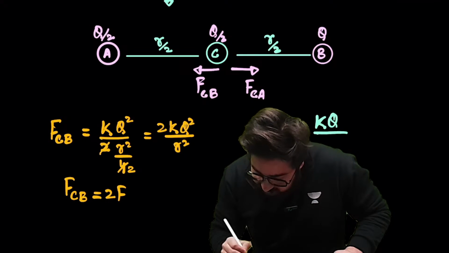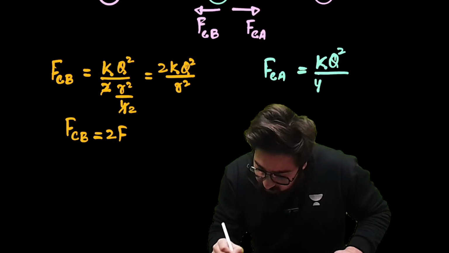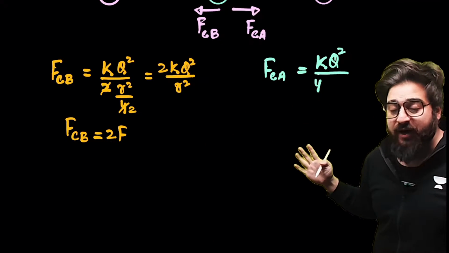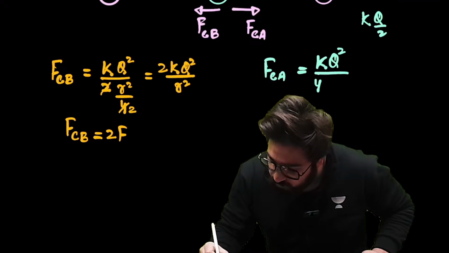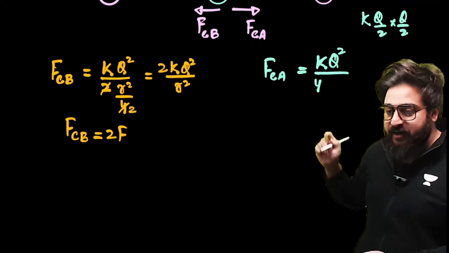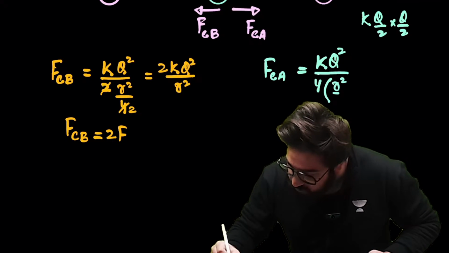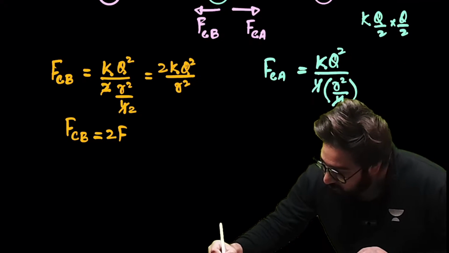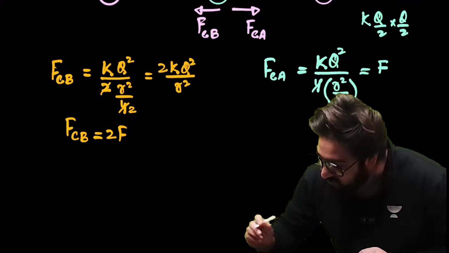So I'll just write it something like this: k q square by 4, and this will be k q1 q2 by r square. Okay, and then it is something like this: k q by 2 into q by 2. That will be q square by 4. That's what I'm writing directly over here. So it will be simply r square divided by 4. Now this 4 and this 4 will cancel out over here, and this will be k q square by r. That will be F only.